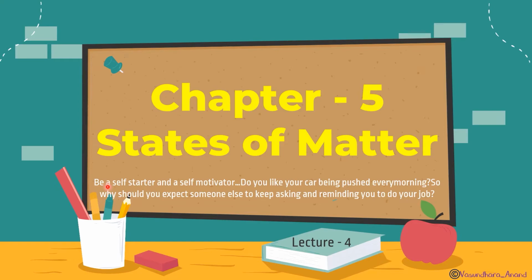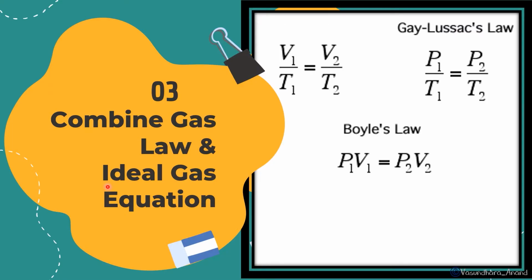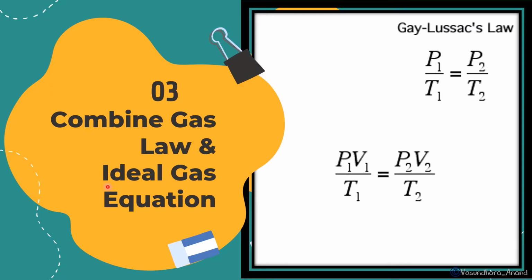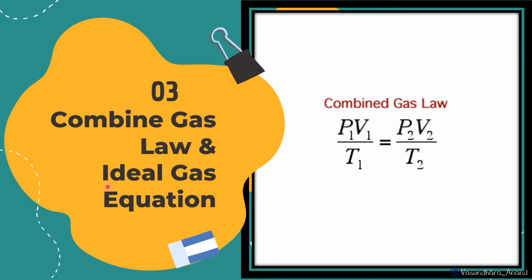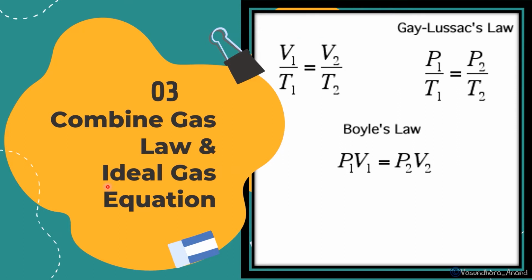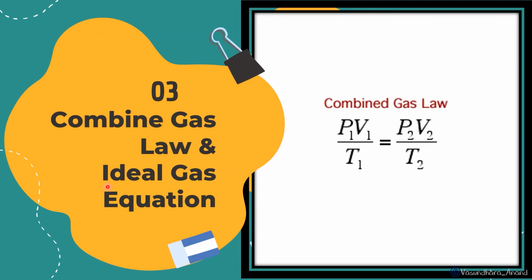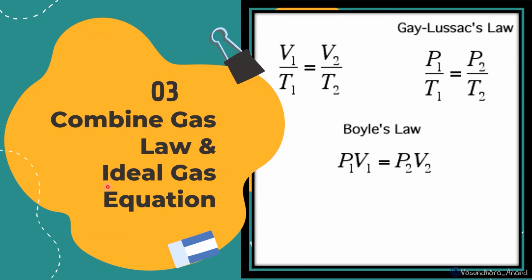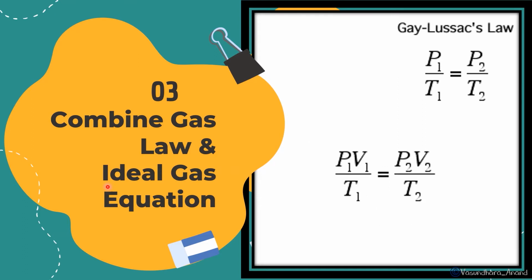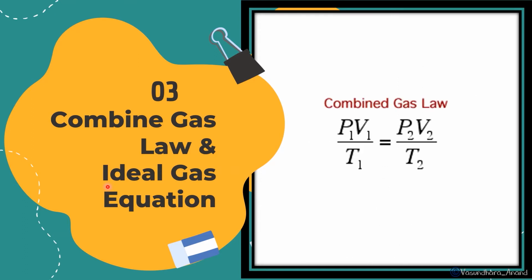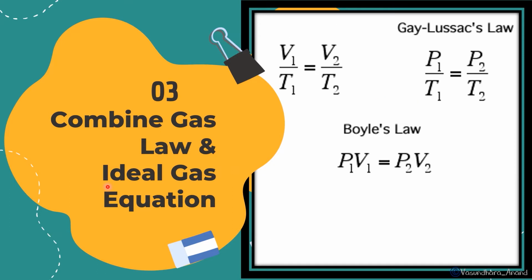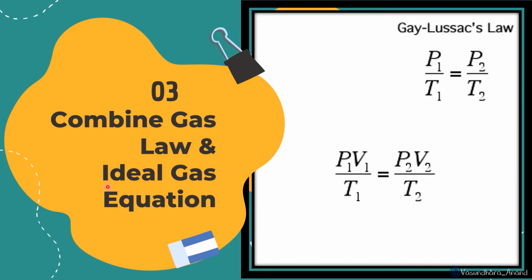So let's start with the lecture. Today we are going to do the combined gas law and the ideal gas equation. Charles law is V1 upon T1 is equal to V2 upon T2. Gay-Lussac law is P1 upon T1 is equal to P2 upon T2. And we have Boyle's law, that is P1 V1 is equal to P2 V2. Just combine all this and you get P1 V1 upon T1 is equal to P2 V2 upon T2, isn't it? This is the combined gas law.